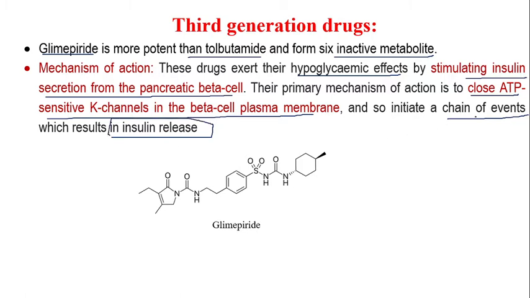So this kind of drug basically closes the ATP sensitive potassium channel which is present in the beta cell plasma membrane, and that leads to increased insulin release. And this is the structure of glimepiride.